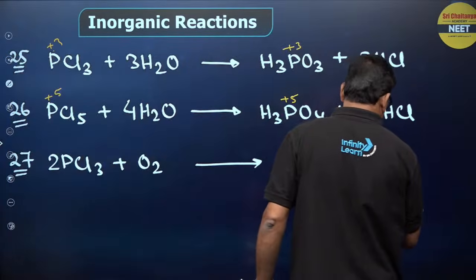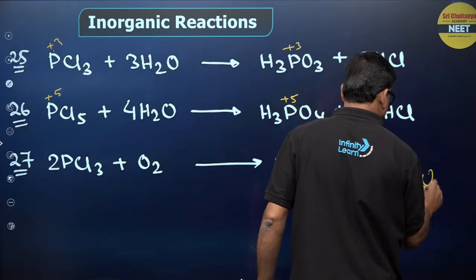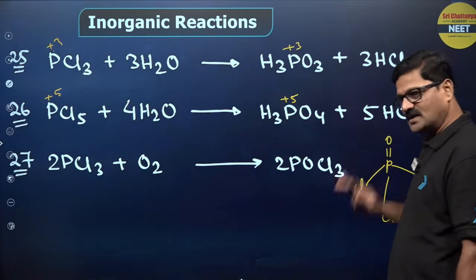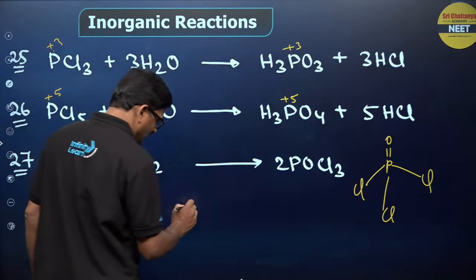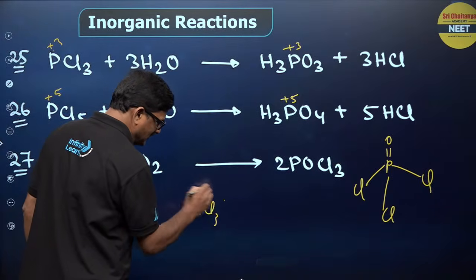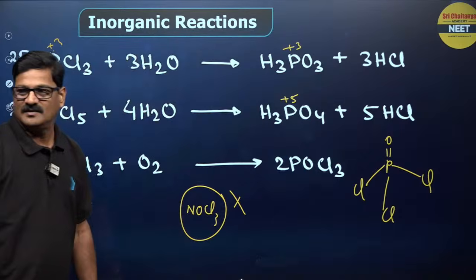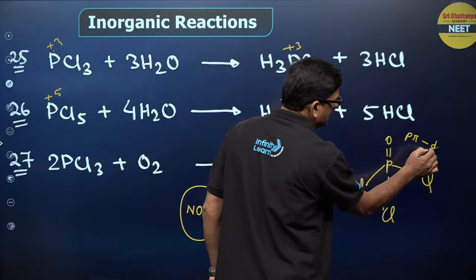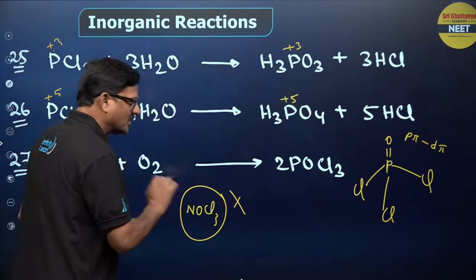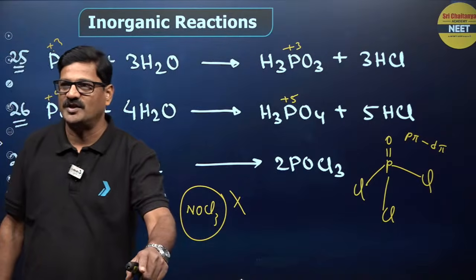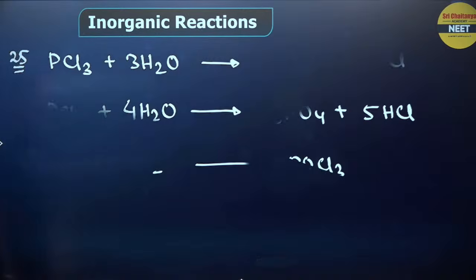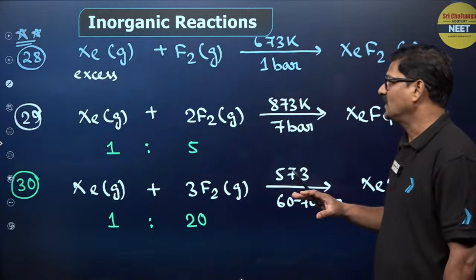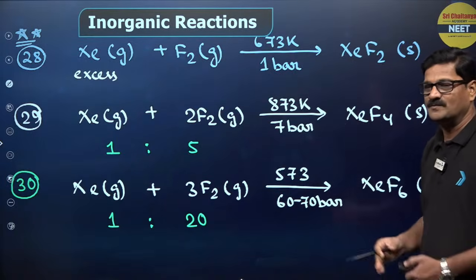What is the shape of POCl3? Pyramidal in shape. You know POCl3 is like this. Can you say NOCl3 just like POCl3? Can it form? It never forms. Why? Because between oxygen and phosphorus, a p-pi and d-pi multiple bond is there. Nitrogen does not form that because nitrogen has no d orbitals. Okay, and everything has its own reasons. Let us follow the reasons. Yes, these are super important reactions.